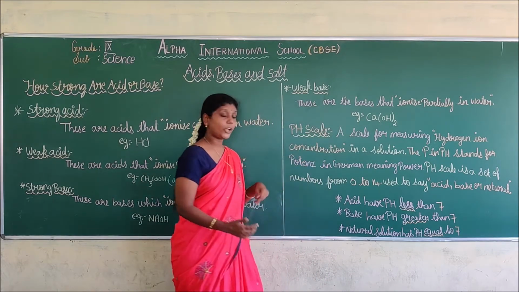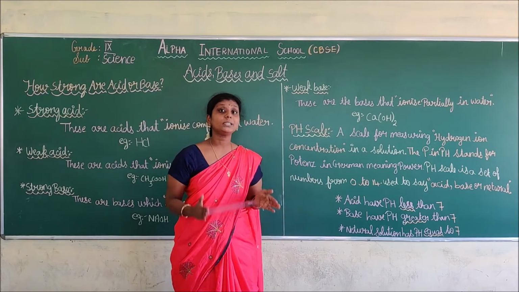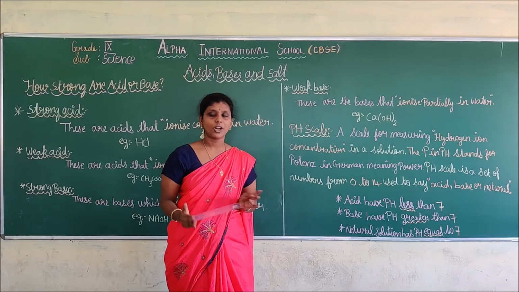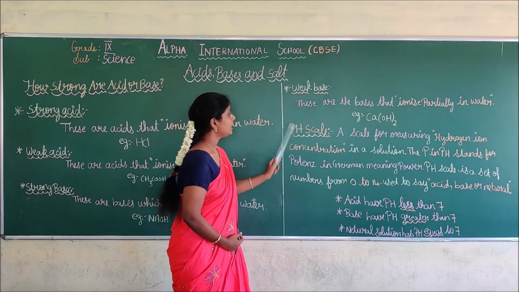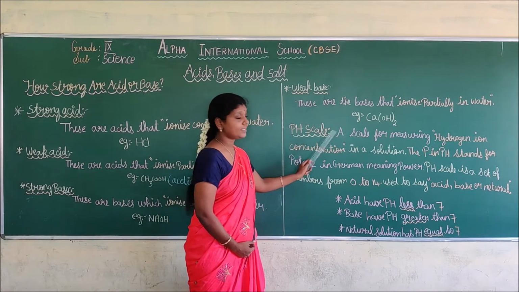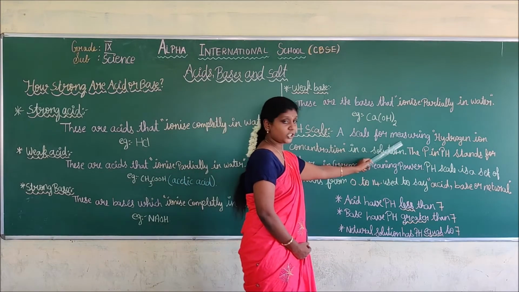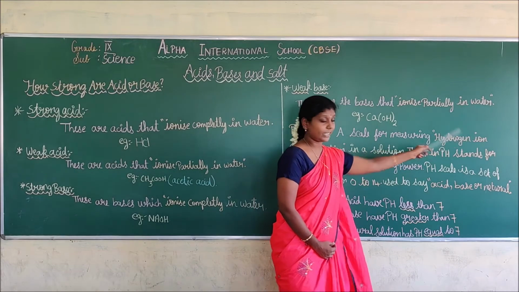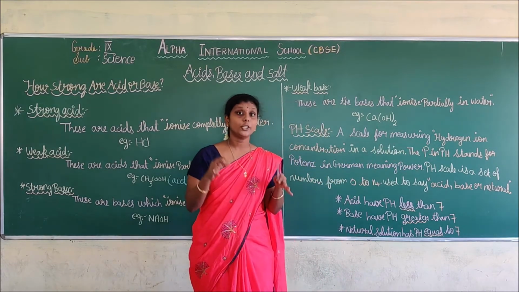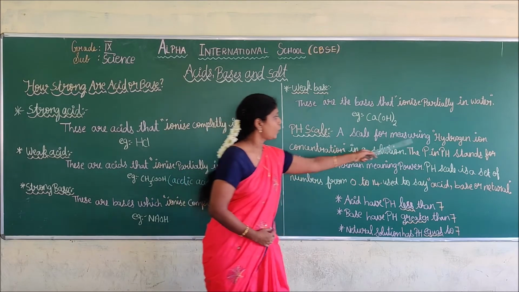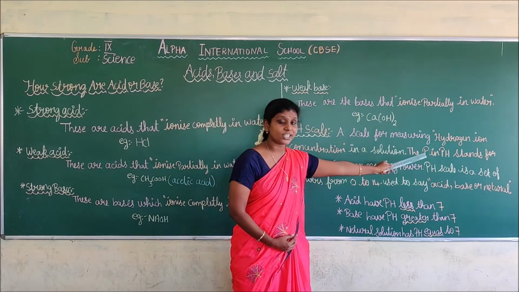Good. Next we are going to discuss what is pH scale. A pH scale means a scale for measuring hydrogen ion concentration. The pH scale is a scale used to measure what? Concentration of hydrogen ion.